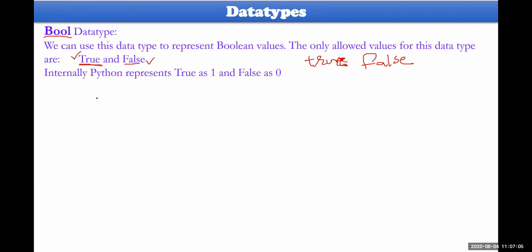Internally, while doing operations with the Python virtual machine, True will be represented as 1 and False will be represented as 0. That is the point you need to understand.